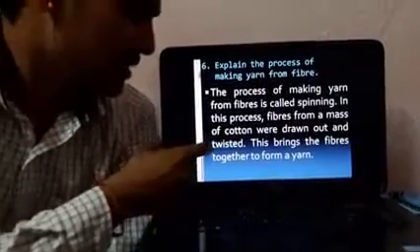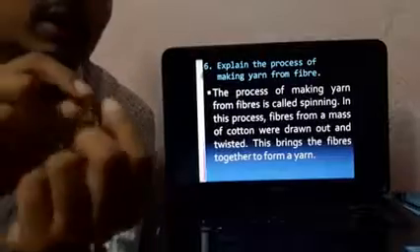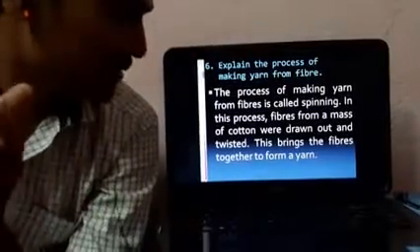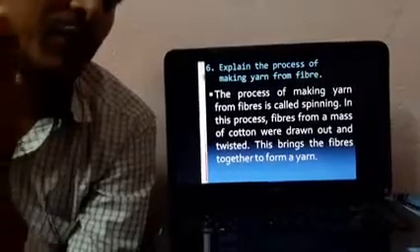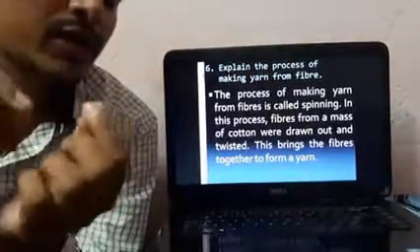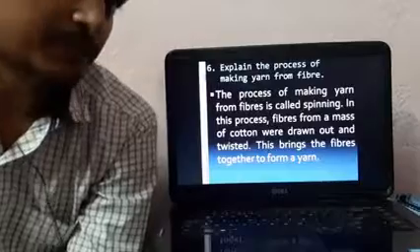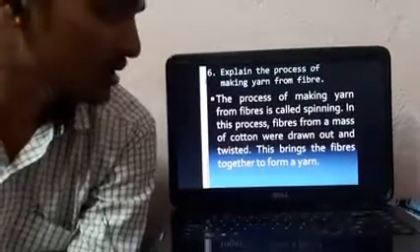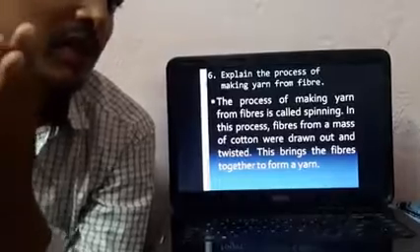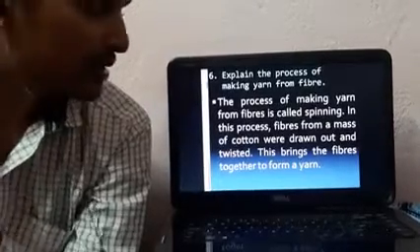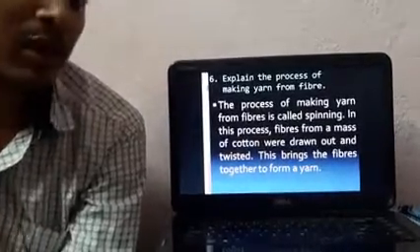This is the main process. This brings the fibers together to form a yarn. Using heavy machinery, they carry out the spinning process and prepare the yarn. This is the basic procedure, and you need to learn it perfectly.